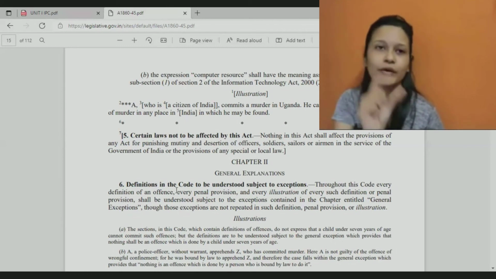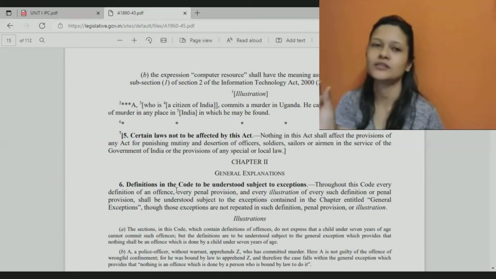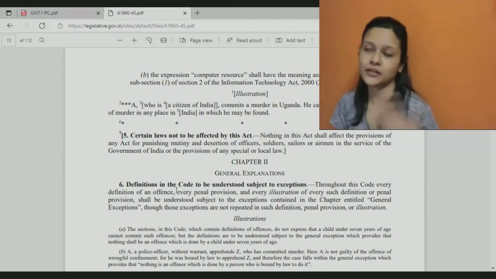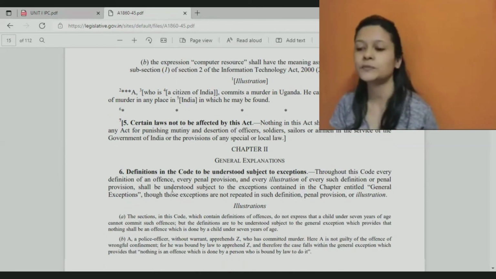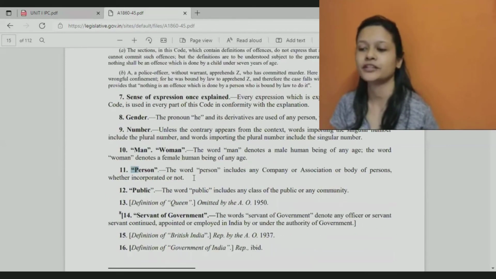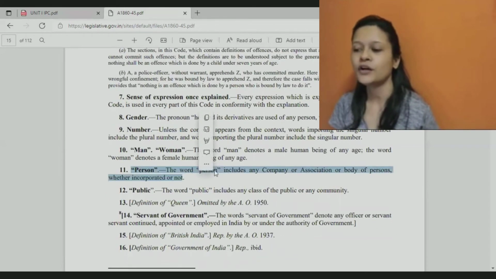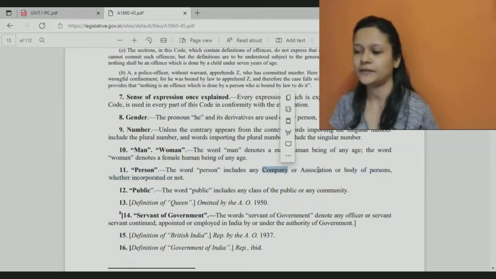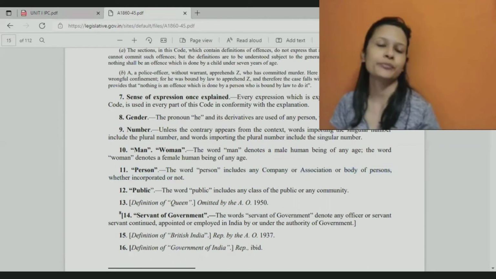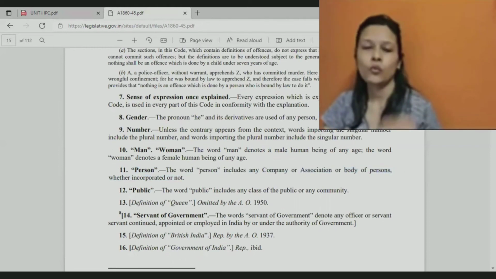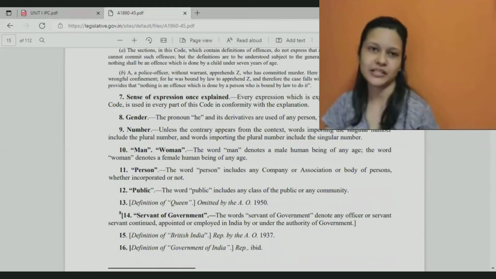We are going to use this word in this legislation, but this word will mean this only and not that. Like you said, person means a living human being, like you or me. But then what is person according to the definition given in IPC? The word person includes any company or association or body of persons, whether incorporated or not.